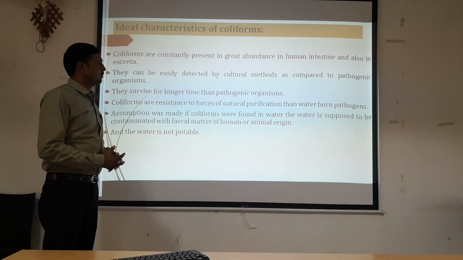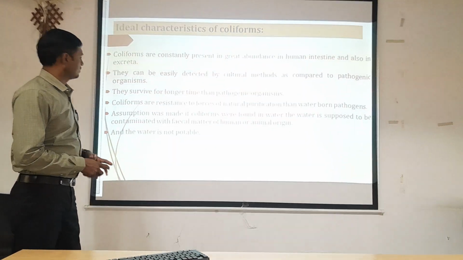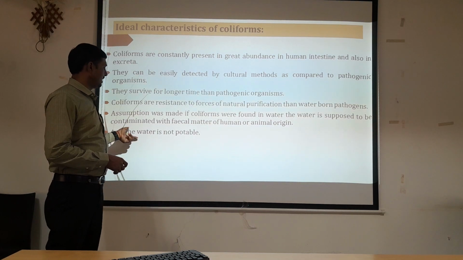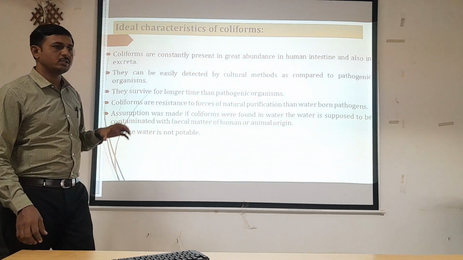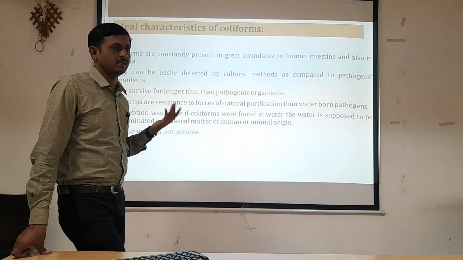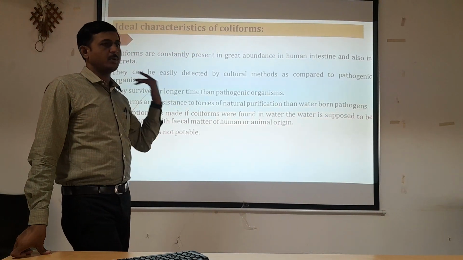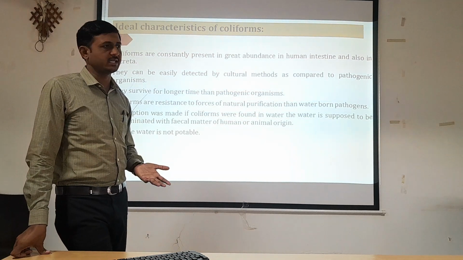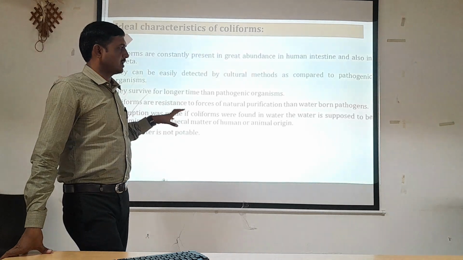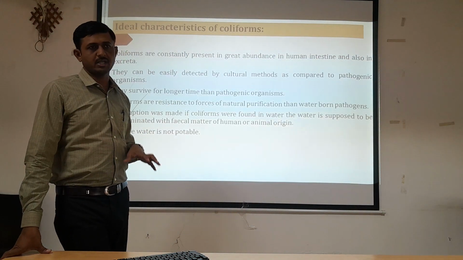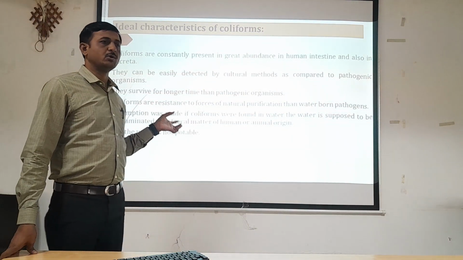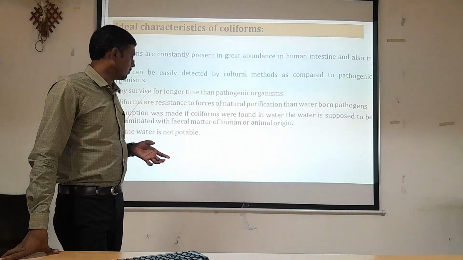The assumption was made that if coliforms were found in water, the water is supposed to be contaminated with fecal matter of human or animal origin, and the water is not potable. So on the basis of all these aspects, they grow easily, they can live for a longer time, and they are present in the intestine as well as in excreta. Considering all these ideal characteristics, these organisms are considered indicative organisms, and with respect to that, a special technique is developed to determine the sanitary quality of drinking water.